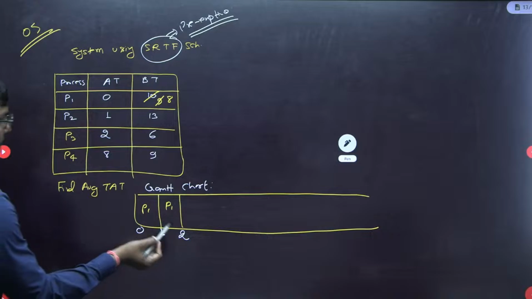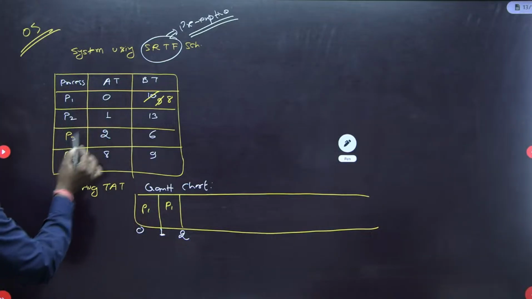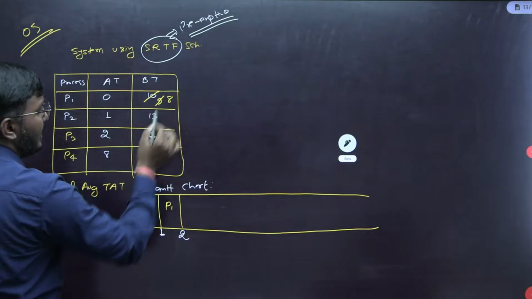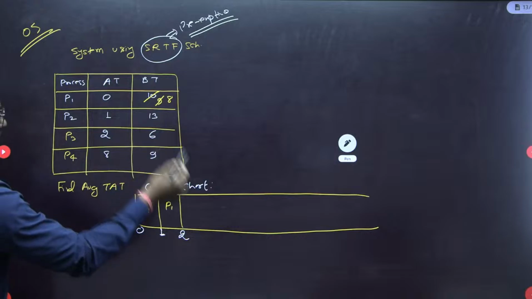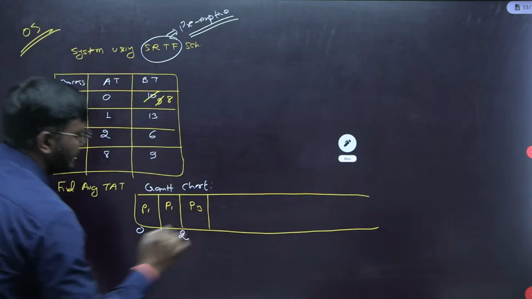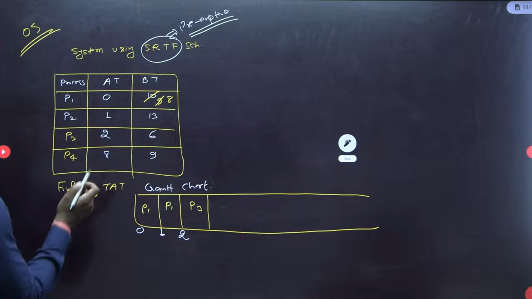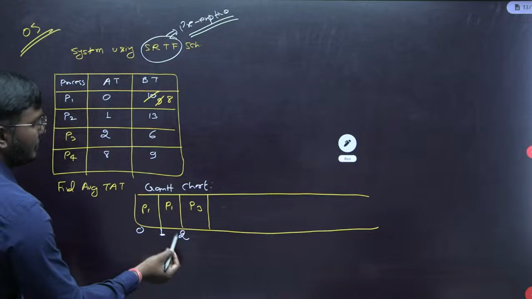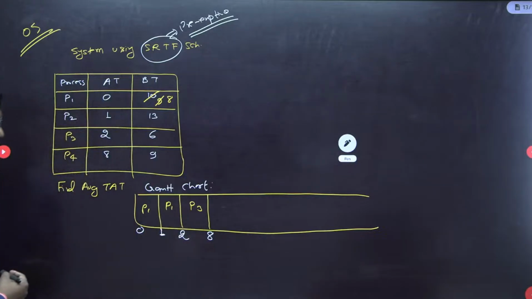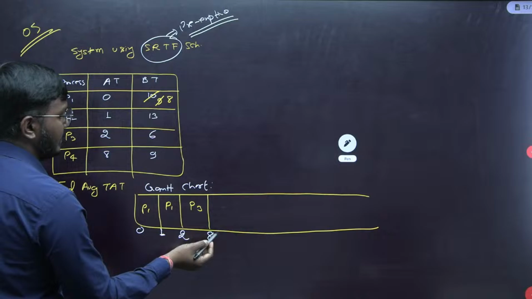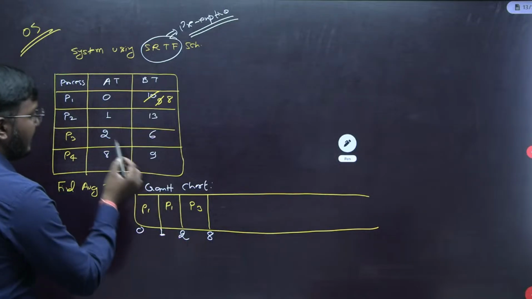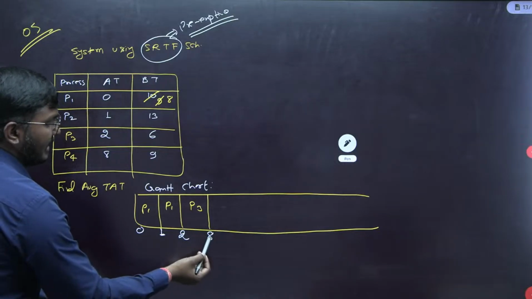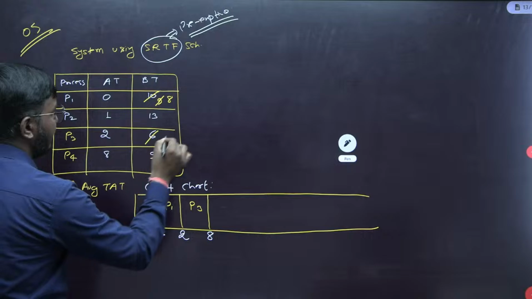Now at time 2, I have 3 processes, P1, P2, P3, and among these 3, the process having the shortest burst time is P3. So P3 will be scheduled. The next process comes at time 8, so P3 will continue for 6 units. P3 will complete its execution, because its burst time is 6 and all of it is completed between 2 and 8. So at time 8, P3 has 0 remaining.